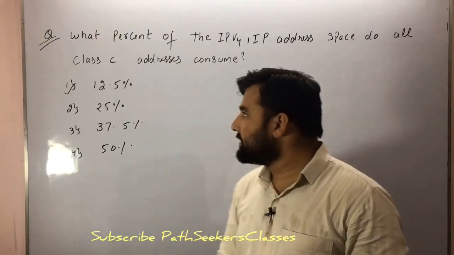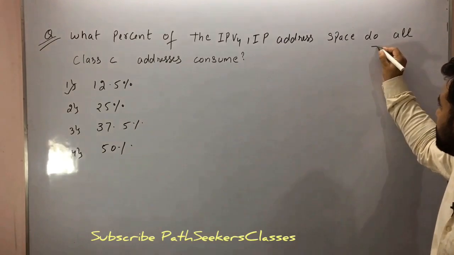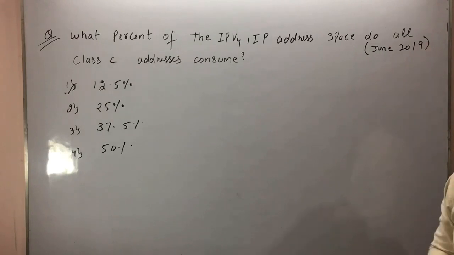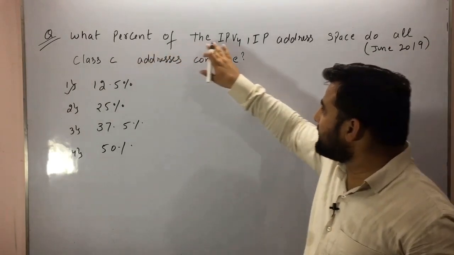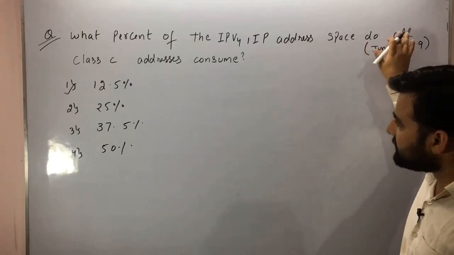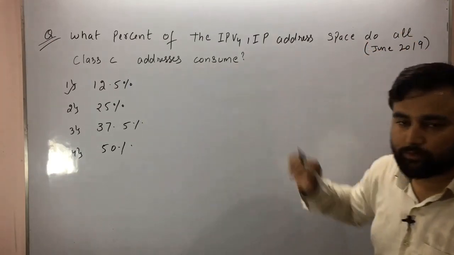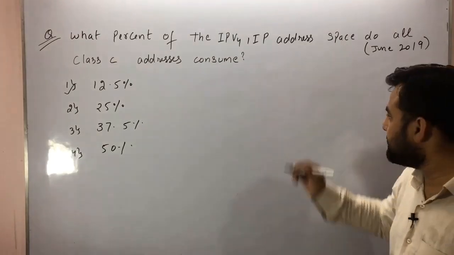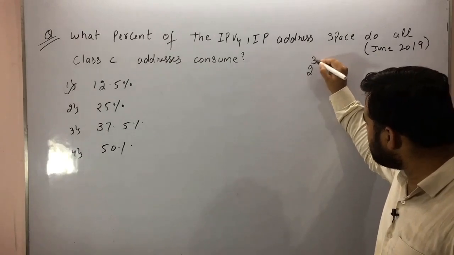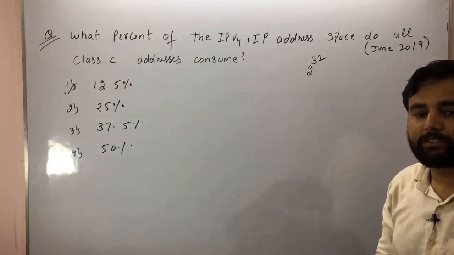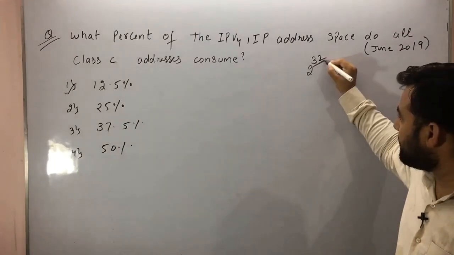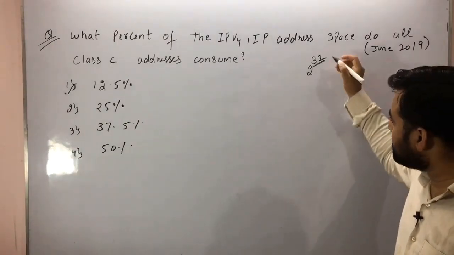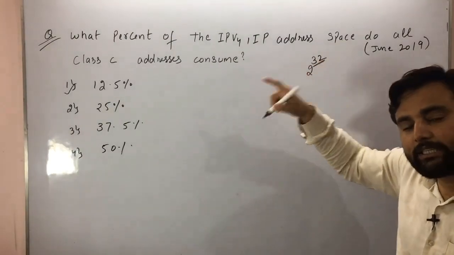Okay, so let's see one more question. Students, let's see this question. This question has been asked in June 2019. Let's solve this question. What is this question all about? What percentage of IPv4 IP address space do all class C addresses consume? So how many total IP addresses are available on the internet? That is 2 raised to power 32, because the IP address has 32 bits. It is asking how much among this 2 raised to power 32 class C consumes.